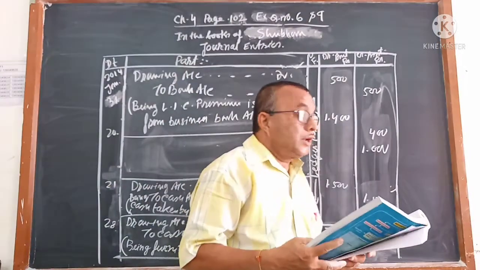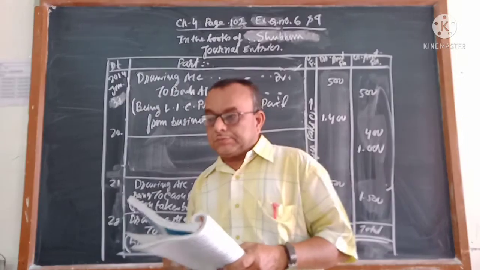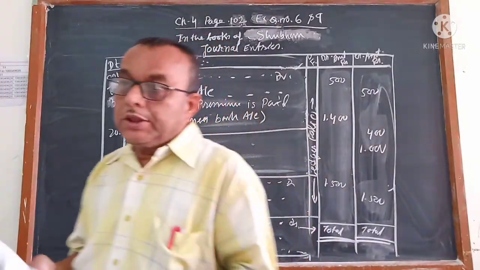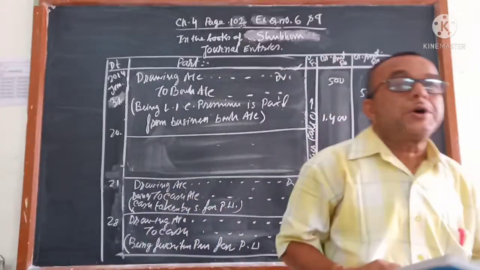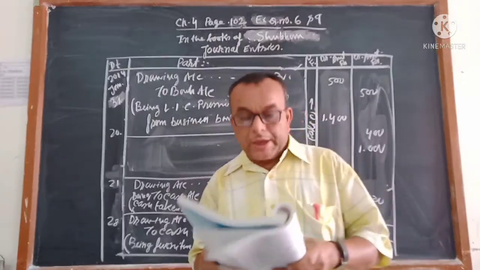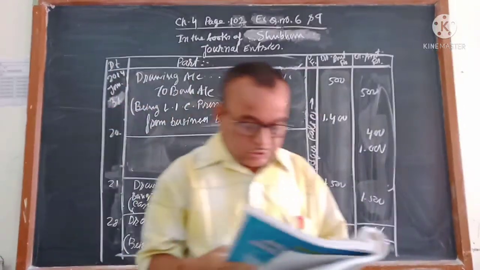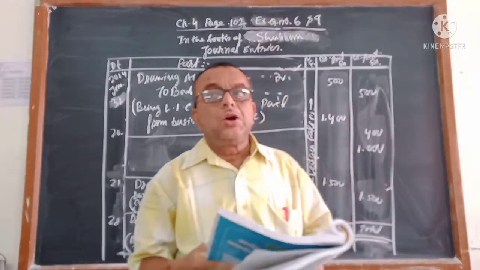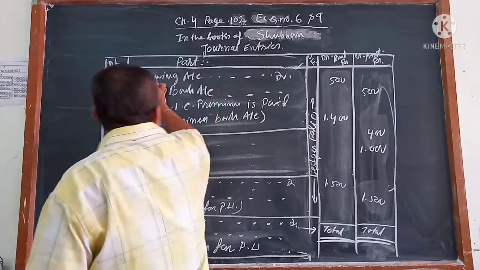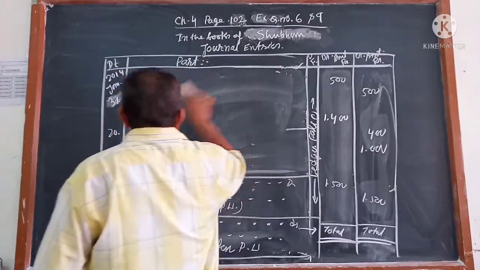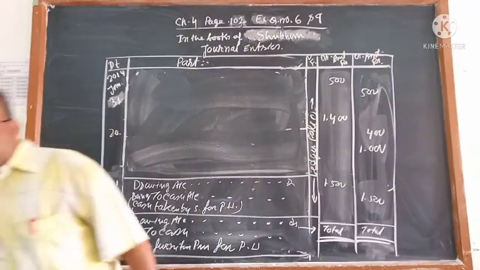Both transactions are on the same date. Cash purchase means you did not buy cash. Don't think that cash purchase means you have purchased cash. Cash purchase means you have purchased goods for cash. Cash sales means you have sold goods for cash. Both are cash transactions. Either you can write a combined journal or you can write separate journals also. Both I want to show you here, combined journal and separate journal, but it is better to write separate journals here.